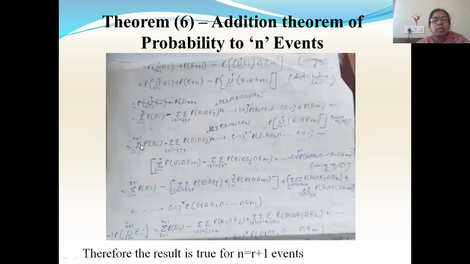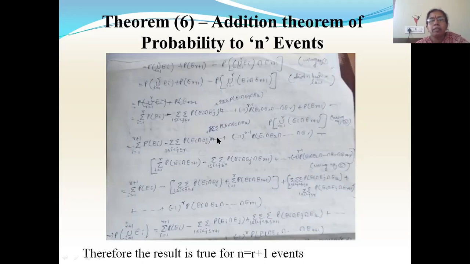Now I have a single summation here. I'm writing the single summation outside with single events. Probabilities with a single event I'm writing here. Combine the probabilities with a similar number of events. So with a single event I have only one probability, and I'm writing it as it is. Then with two events I have Ei intersection Ej, and here I have Ei intersection E(r+1). So I'll combine these two. Here I have minus, here also I have minus, so I'm taking minus common. I get double summation P of Ei intersection Ej plus P of Ei intersection E(r+1).